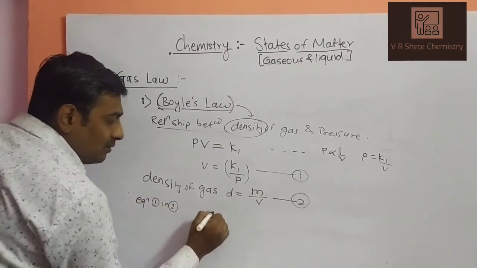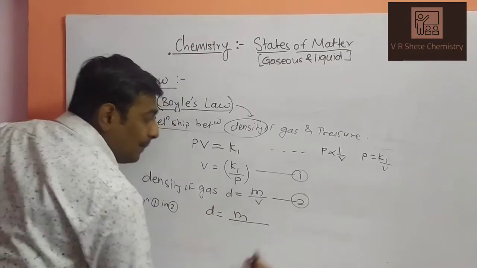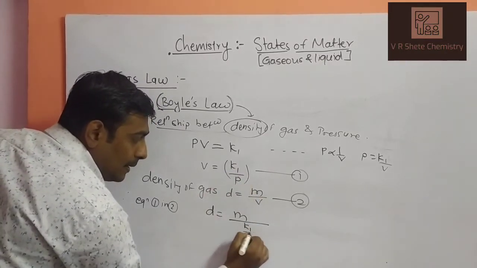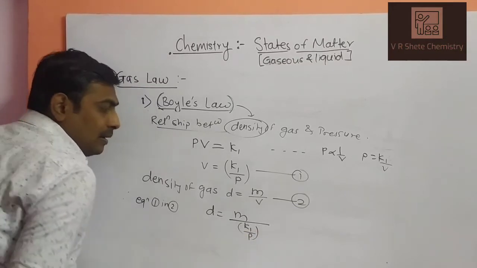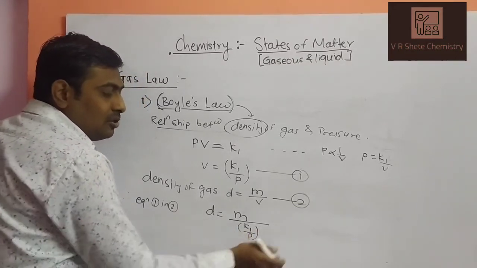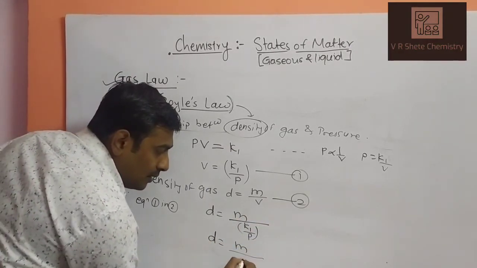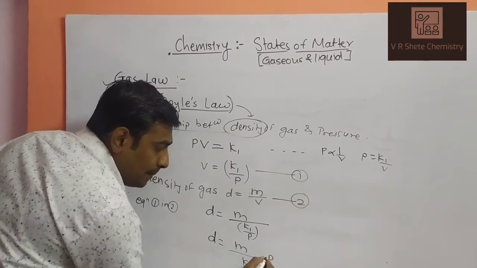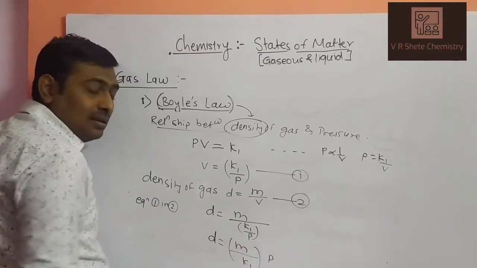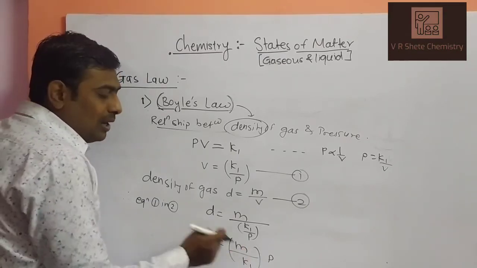Yes, we can. So we obtain D equals M upon K1 upon P. The base will be shifted upward, so D equals M upon K1 into P. The mass of a gas does not change inside the cylinder, and K1 is already constant, so these two values are constant.